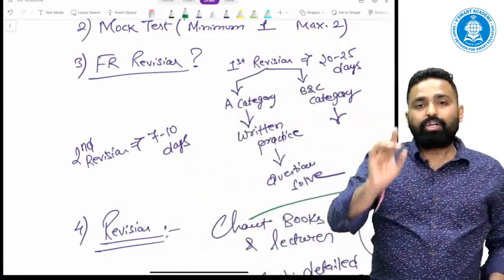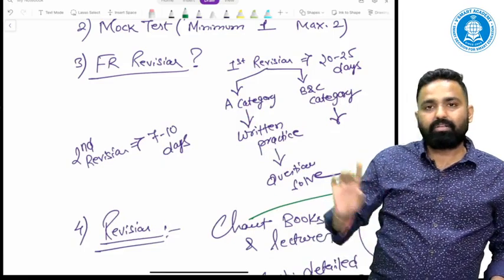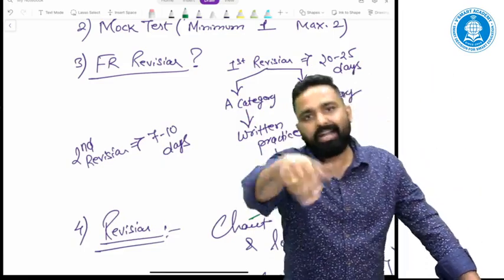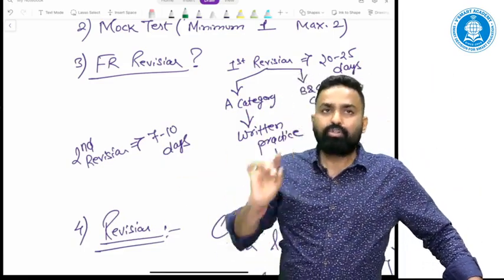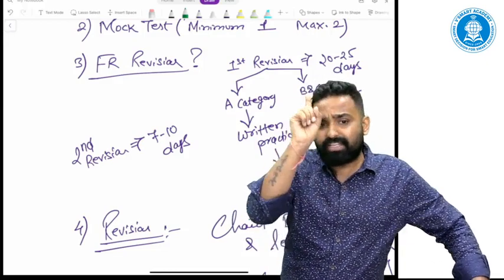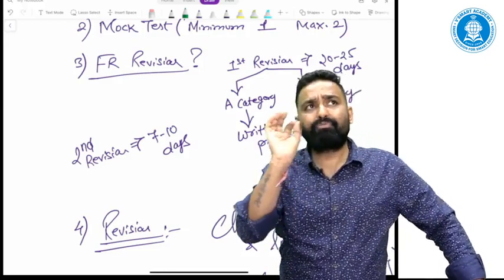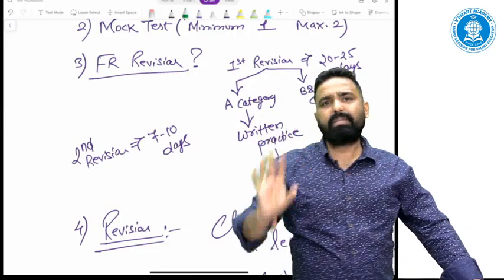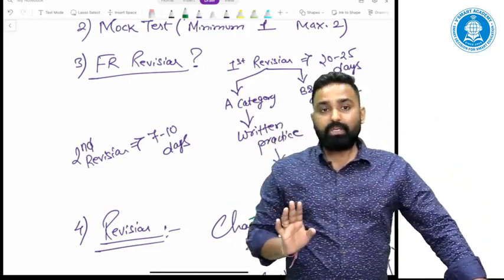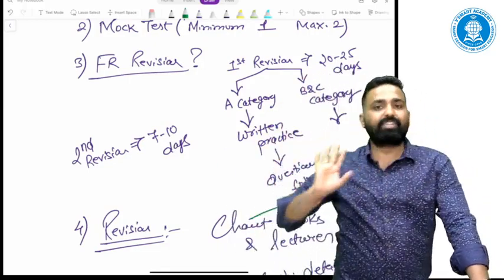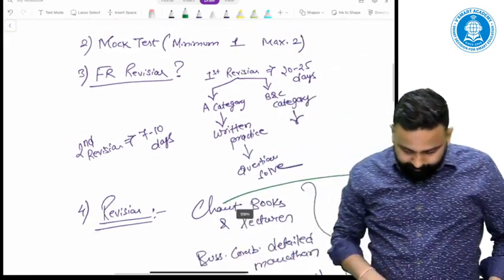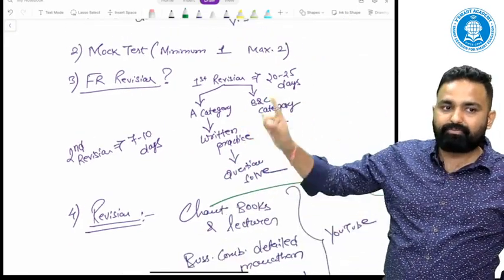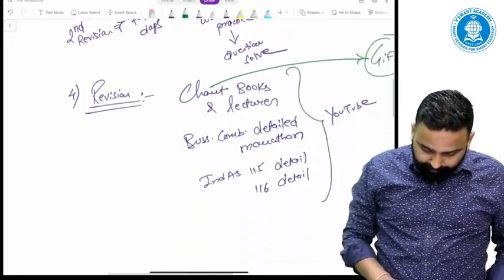Then also you can revise the subject with only 1 revision and then take the mock test. So there your single revision should be minimum 15 days, with whole day FR study. Understood? In the same sequence, A category topics first and B and C then.